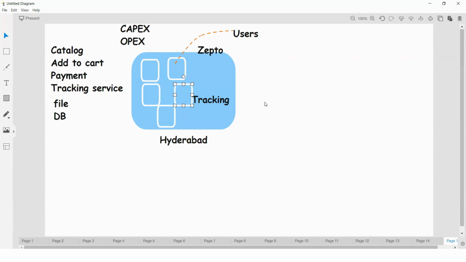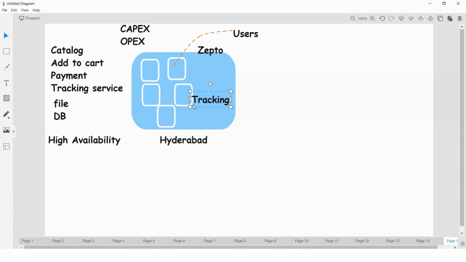If anything goes wrong, as of now, we don't have any alternative solution. So that's why they are getting some downtime, right? So if anything goes wrong, we need an alternative solution also. Currently we are missing high availability, right? High availability, right? This is the one point we can see that.